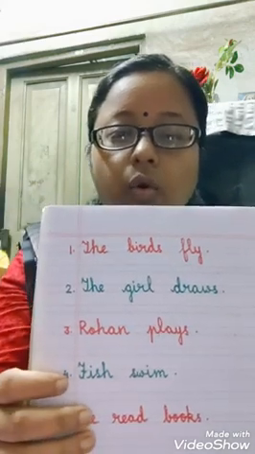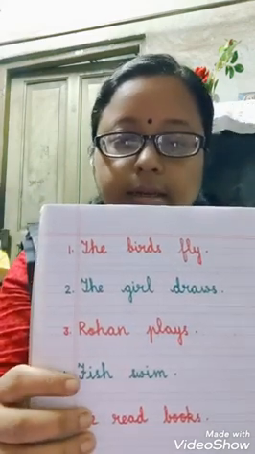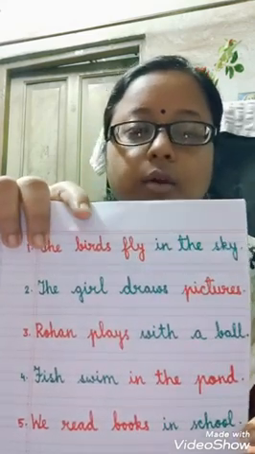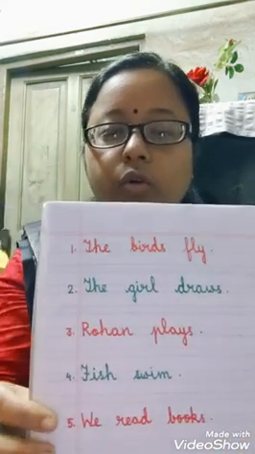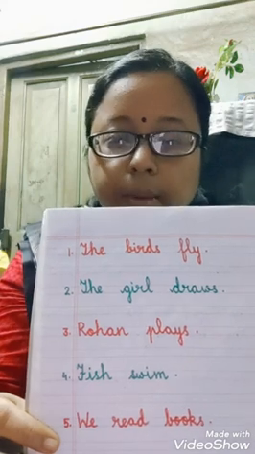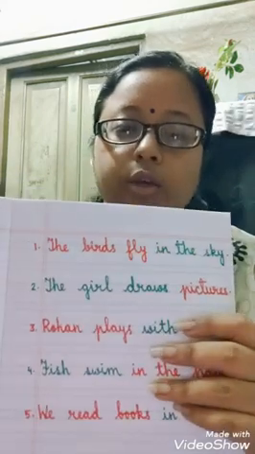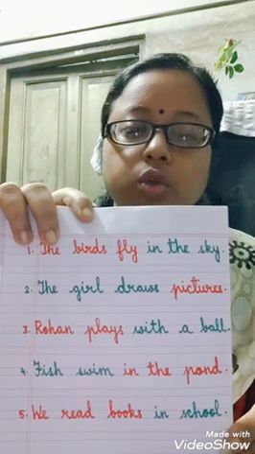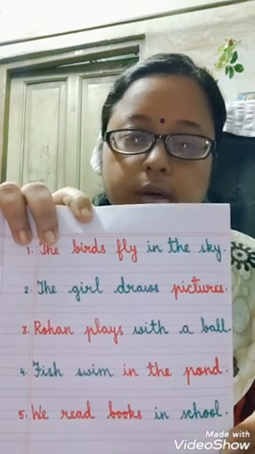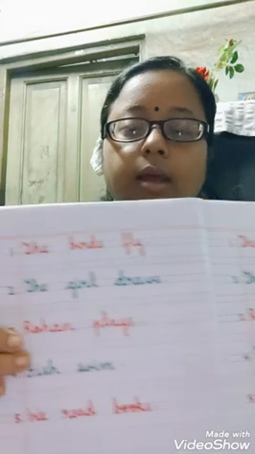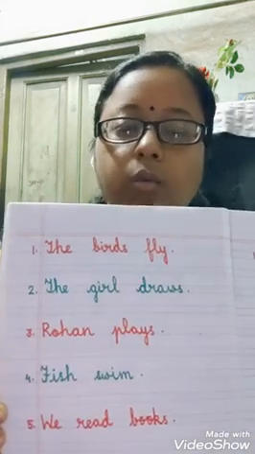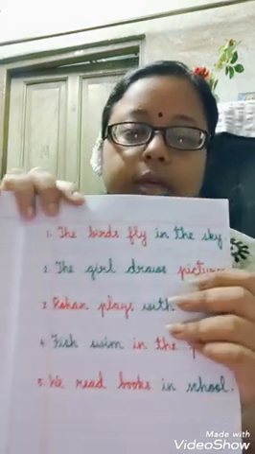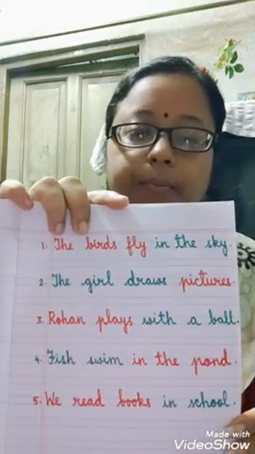Third, Rohan plays. Now what does Rohan play with? Rohan plays with a ball. Number 4, fish swim. Where do the fish swim? Fish swim in the pond. Last one, we read books. Where do we read books? We read books in school.